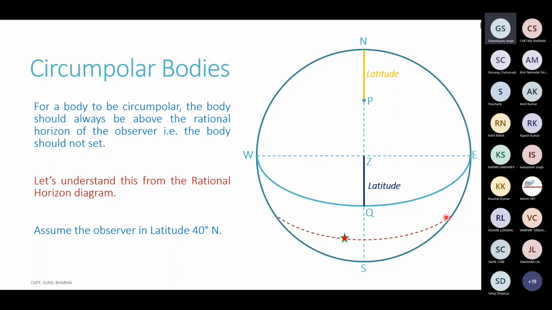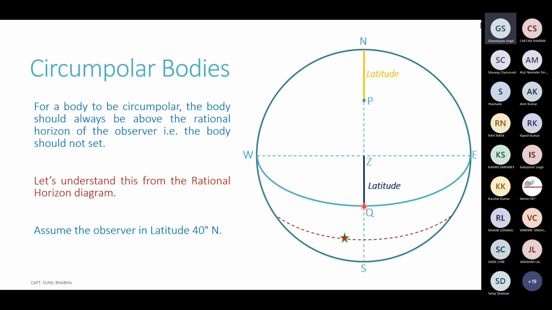Now this body is going to rise at this particular point on the horizon. You can follow the laser pointer on the screen. This is the point where the body is going to rise on the eastern horizon. After rising, it will move on its declination circle. It will cross the meridian of the observer at this particular point and then cross over to the western side. And eventually it will go and set at this particular point on the western horizon. And we can see here that this body is certainly not circumpolar, because at this particular point, it is going to go below the horizon of the observer.